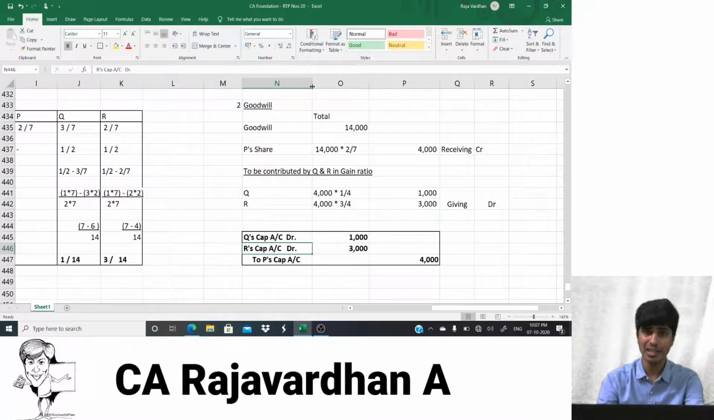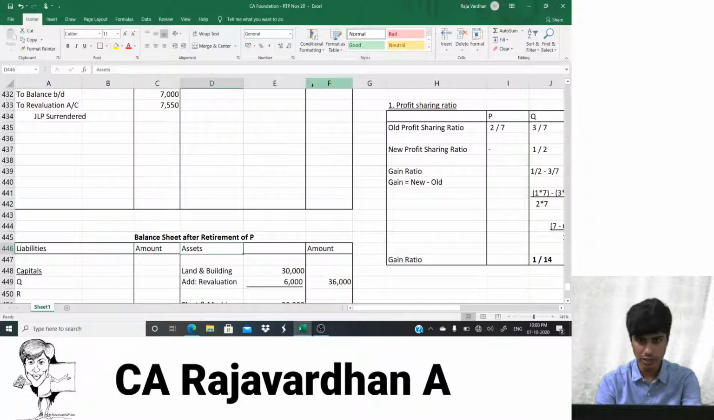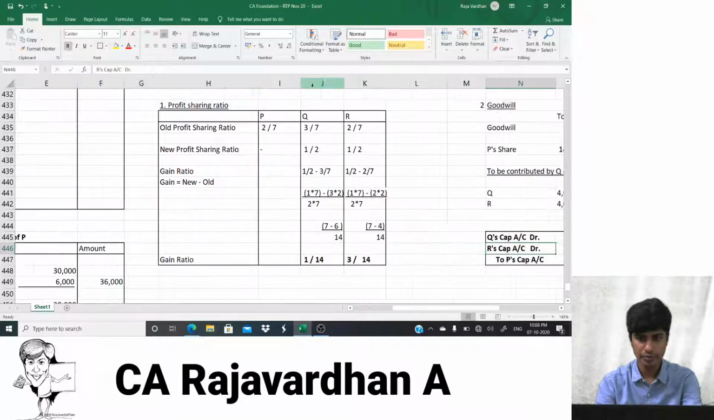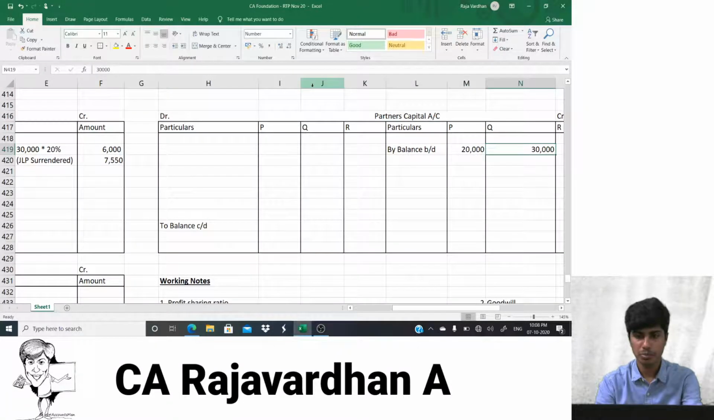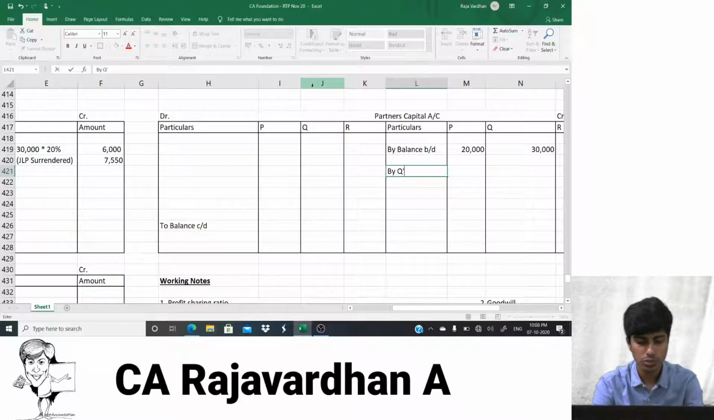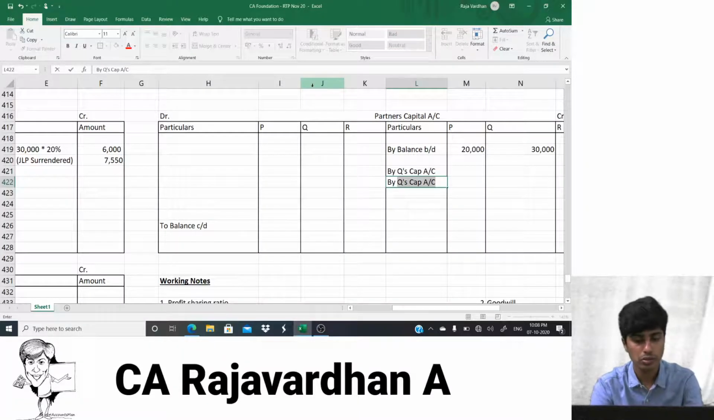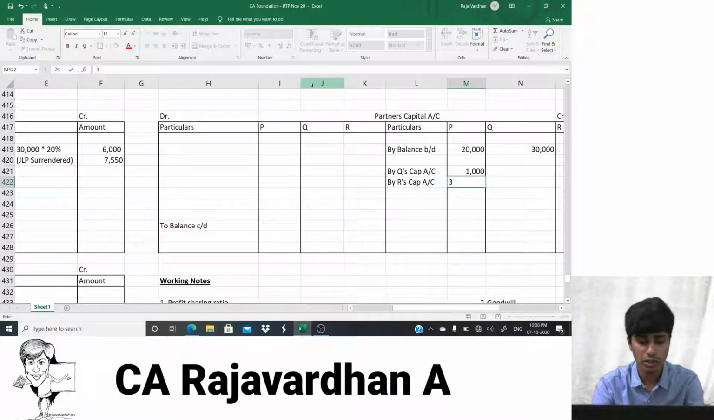Q's capital account debit, R's capital account debit, 2P's capital. So in the capital accounts, capital accounts are up here, isn't it? So P's capital should increase. P's capital should increase. So I would write here by Q capital account, R's capital account. How much is Q contributing? Q is contributing 1,000 and R is contributing 3,000.